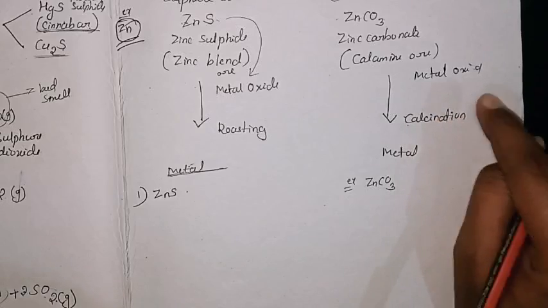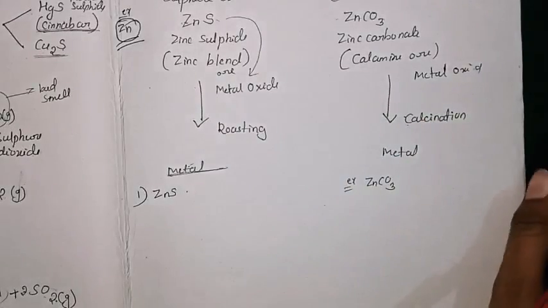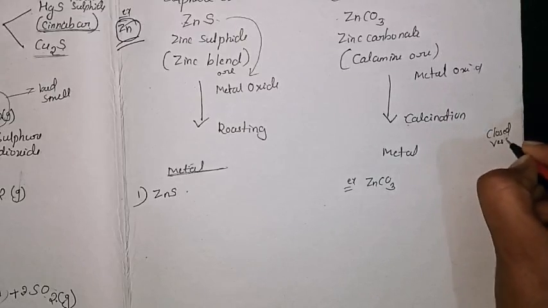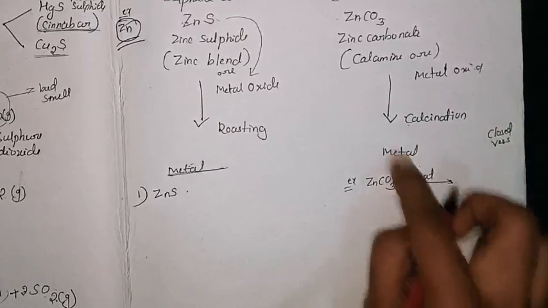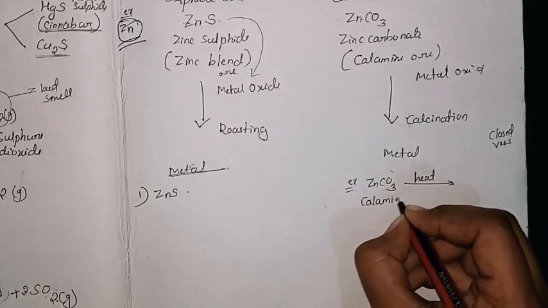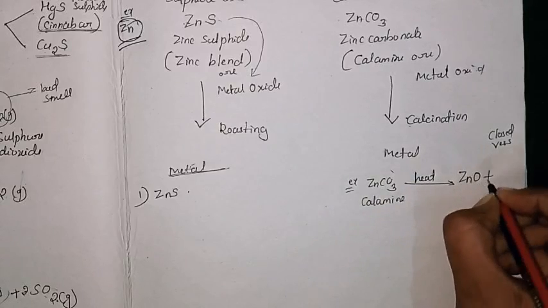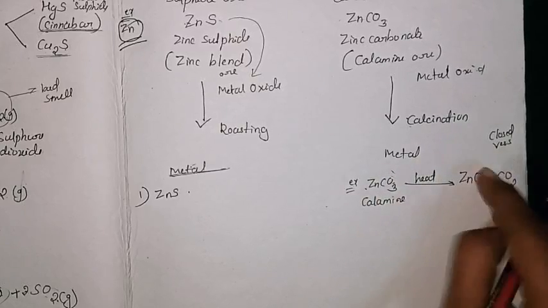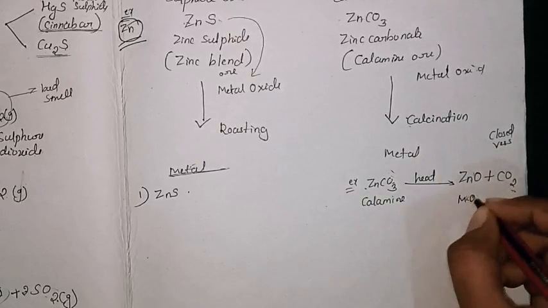What I told you is that calcination means there is no presence of air, in a closed vessel, we are heating this carbonate. So in a closed vessel, if you heat the zinc carbonate, the calamine ore, what will it give? Zinc oxide plus CO2. So zinc oxide and CO2 we will get, and zinc oxide is the metal oxide.